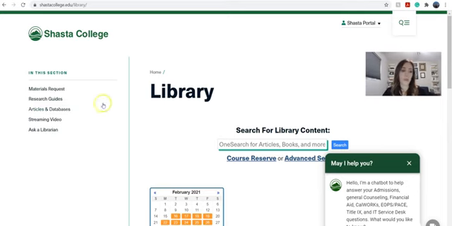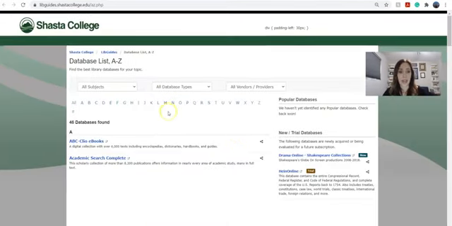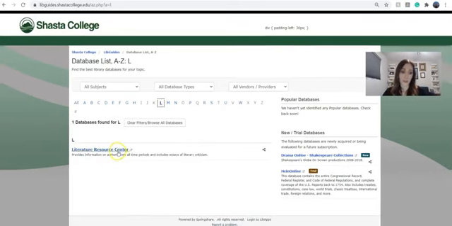Once you're on the library homepage, go to Articles and Databases, and then go to L for Literature Resource Center. Literature Resource Center provides numerous information and articles on authors and from all time periods and works. It includes essays of literary criticism and also some peer-reviewed information as well. So click on that to enter.